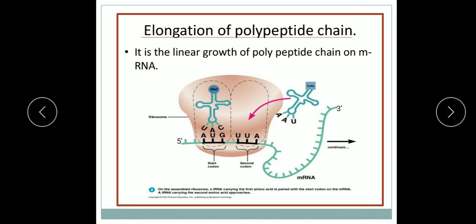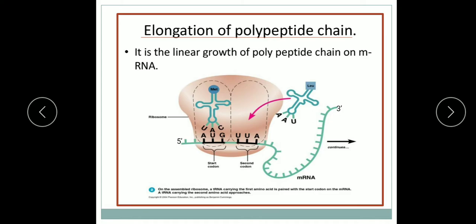So this met tRNA occupies the P site on the larger subunit, and the A site remains vacant to accept the new charged tRNA. So this is the initiation complex.